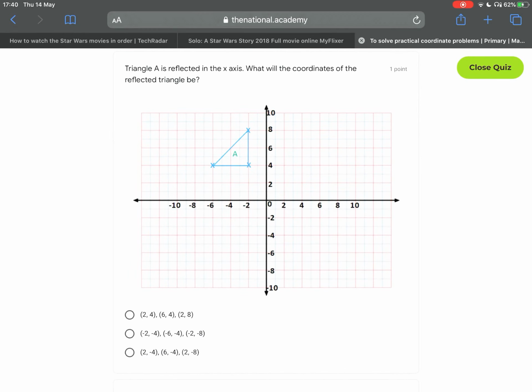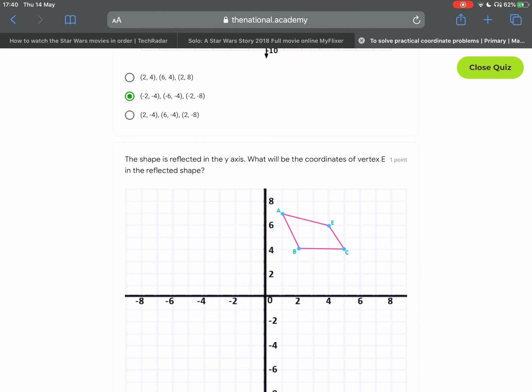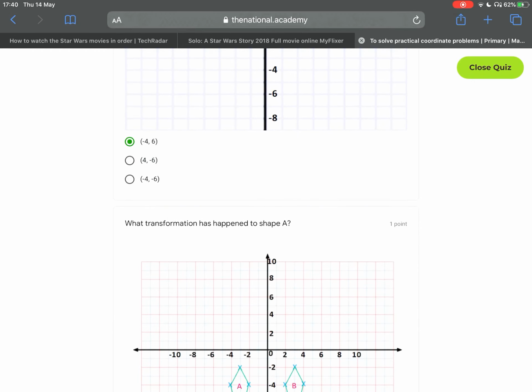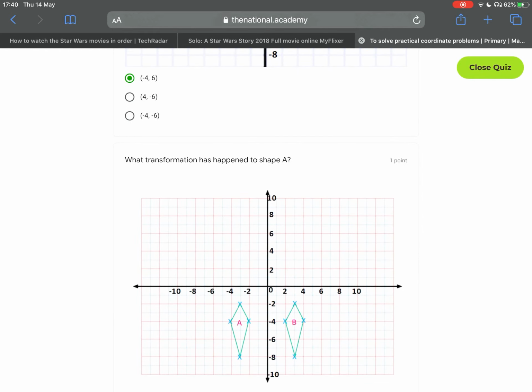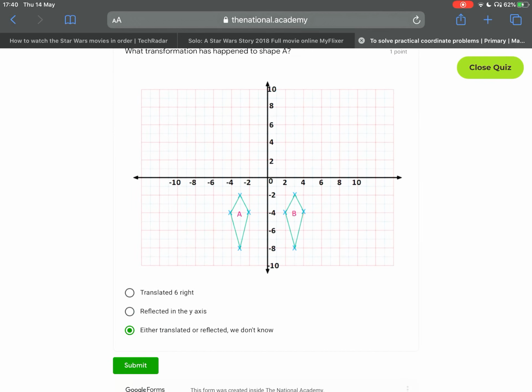So that would be, let's see, the triangle. So that would be negative, so there could be -4, -2. This one there. The shape is reflected in the y-axis. What were the coordinates of vertex E in the reflected shape? They would be -4, 6. What transformation has happened to shape A? That would be, let's see, it looks like either translated or reflected, we don't know.